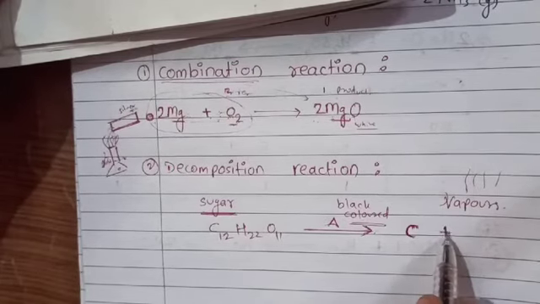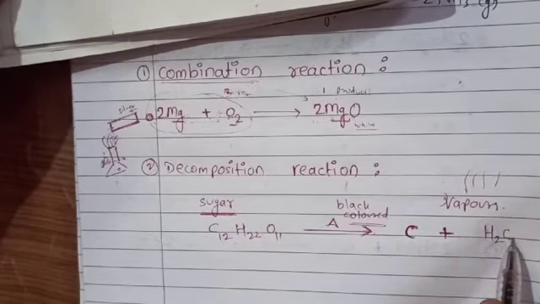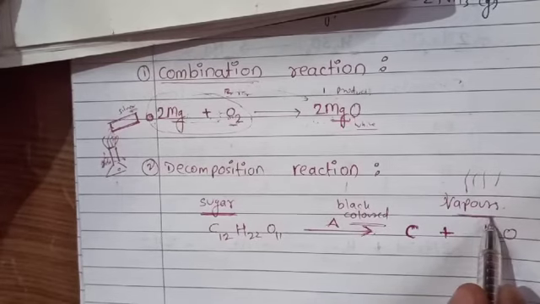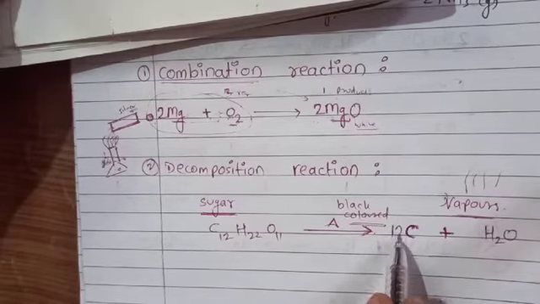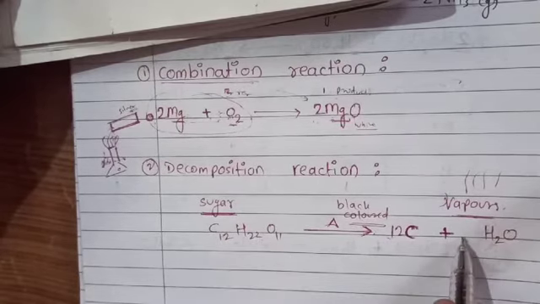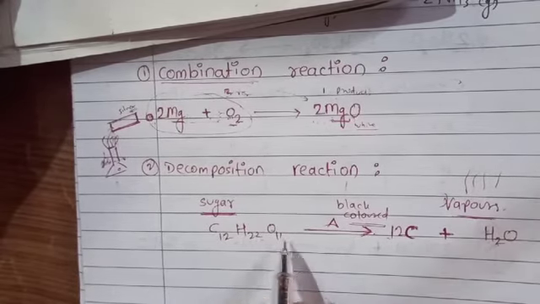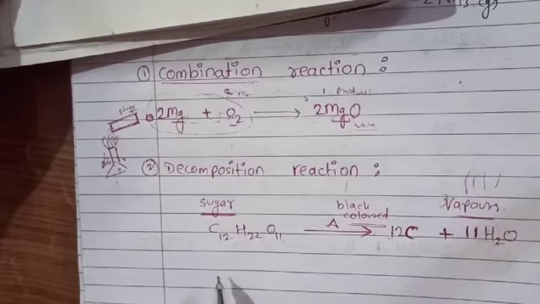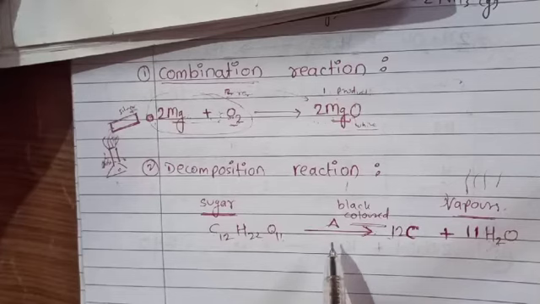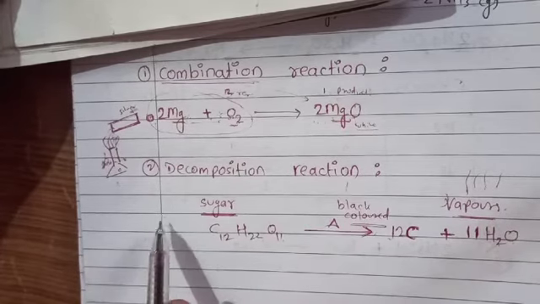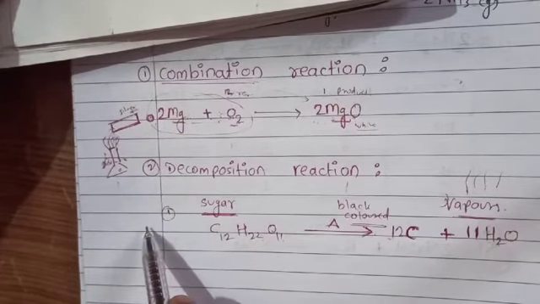And you got water, means the vapors are of that water. Now balance it: C12, that is 12C, then H2O, 11 times, means this chemical equation is now balanced. So this is a decomposition reaction. This example is of a decomposition reaction.